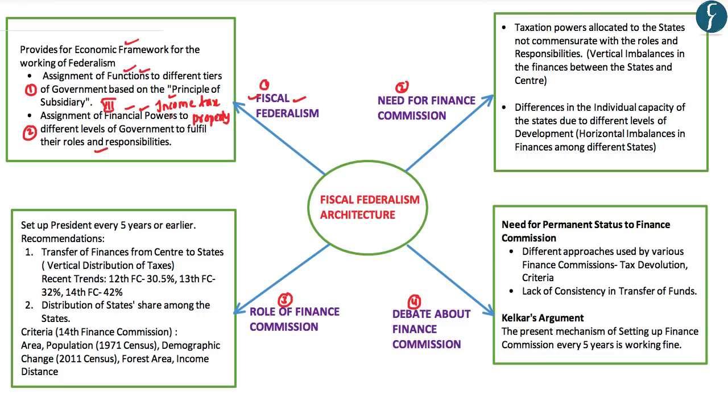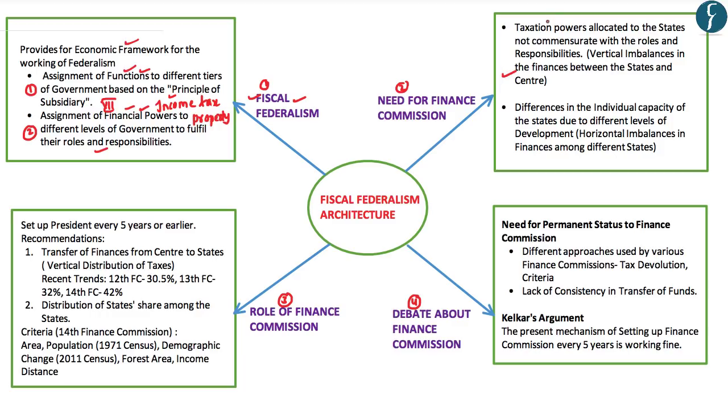On the other hand, the central government has been given a much higher amount of financial powers as compared to its roles and responsibilities. So even though the roles and responsibilities of state governments are much higher, the financial powers given to them are quite less. This facet of fiscal federalism in India leads to what we call vertical imbalances in the finances between the states and the center.